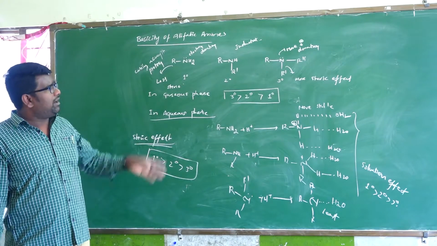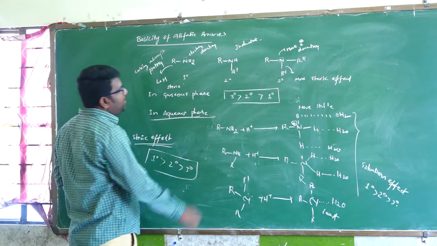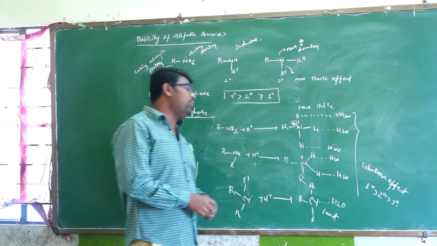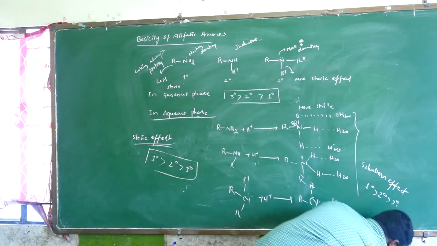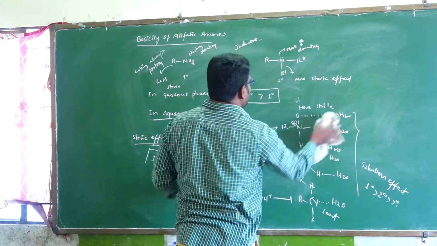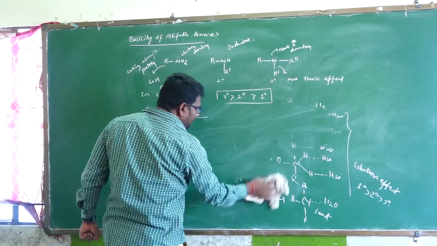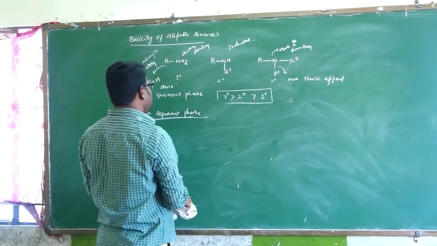So based upon the three effects in the aqueous phase, among primary, secondary, and tertiary, which one is more basic? Among the three, secondary amine is more basic than primary and tertiary. Why? Any reason in the aqueous phase?